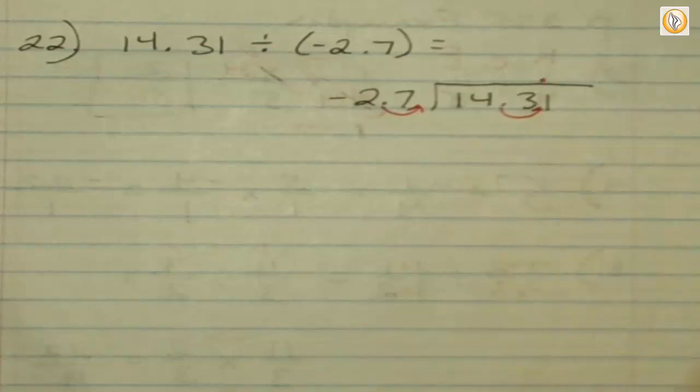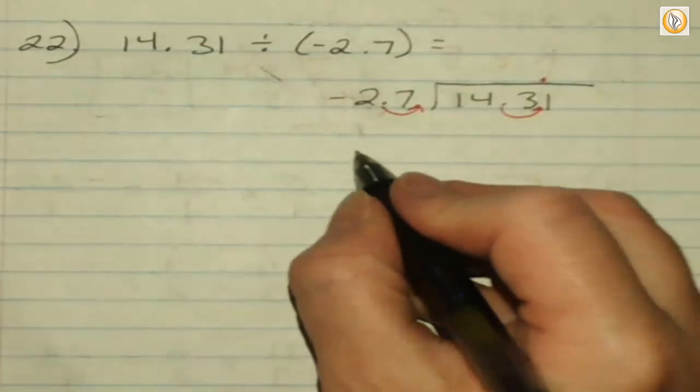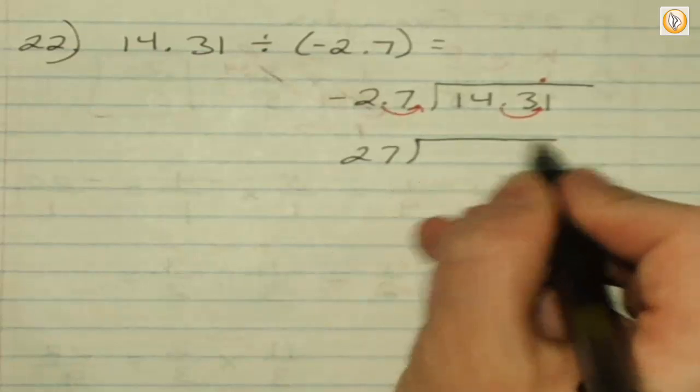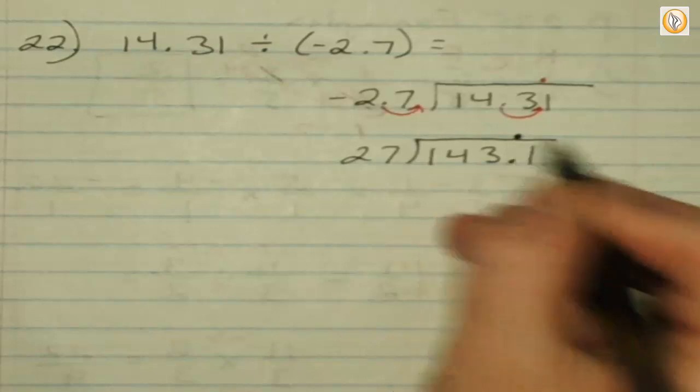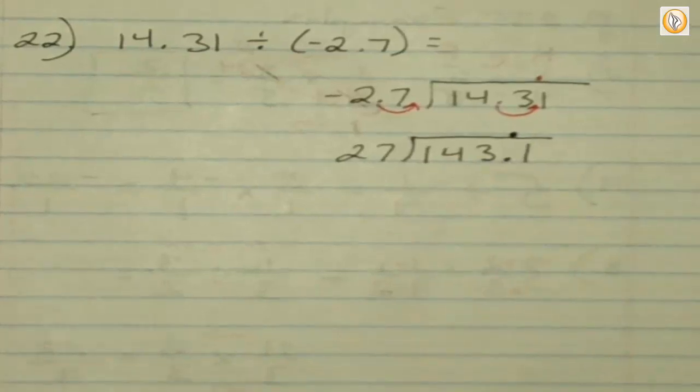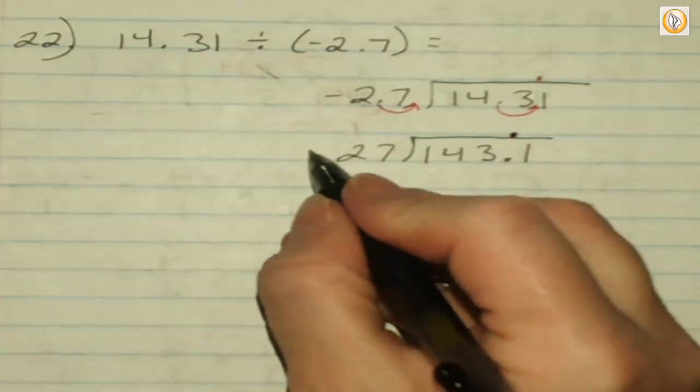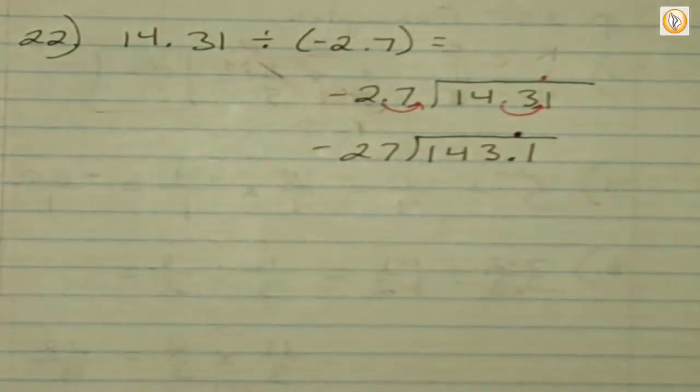So I'm going to go ahead and put that decimal between the 3 and the 1, and I'm rewriting this as 27 going into 143.1. Make sure you put the decimal on top immediately before you work it out. Isn't it negative 27? It is, thank you, negative 27. I would have gotten the wrong answer. So then we divide 27 by 143. Or 143 by 27.